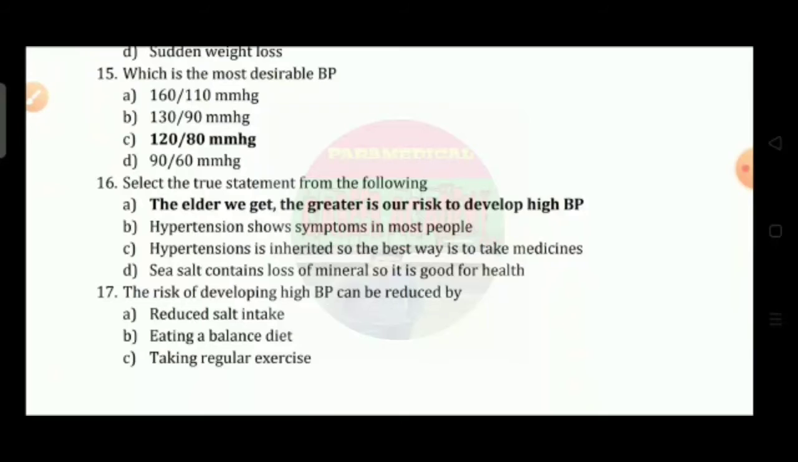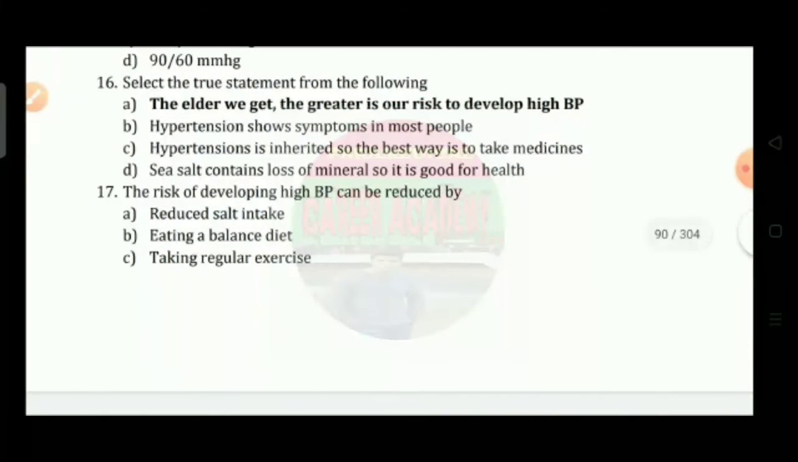Question number 15: Which is the most desirable BP? Option A, 160 over 110 mmHg; option B, 130 over 90 mmHg; option C, 120 over 80 mmHg; option D, 90 over 60 mmHg. So the correct answer is option C.